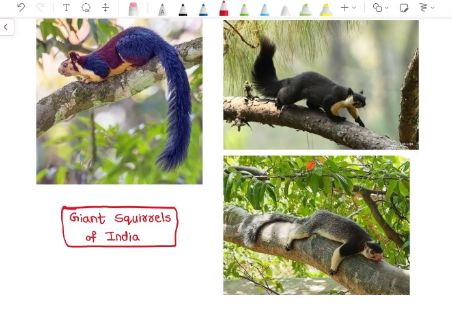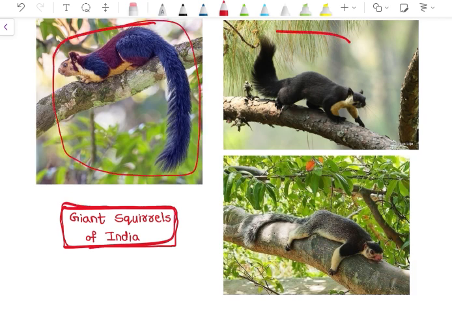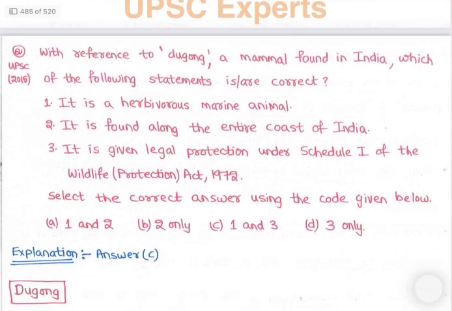See, these are the giant squirrels of India, right? These are basically a little big, right? That's it, right? Squirrels are a little big, right? These are the giant squirrels of India. Now let's see the next question.